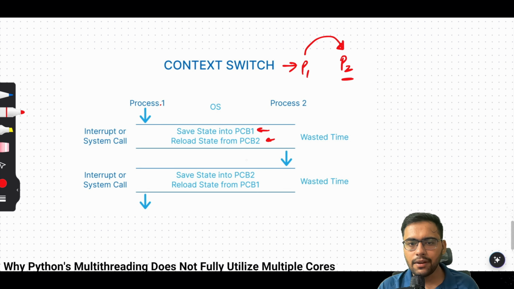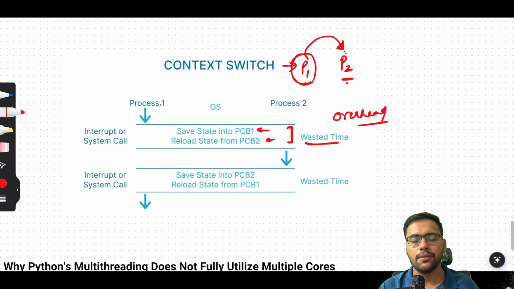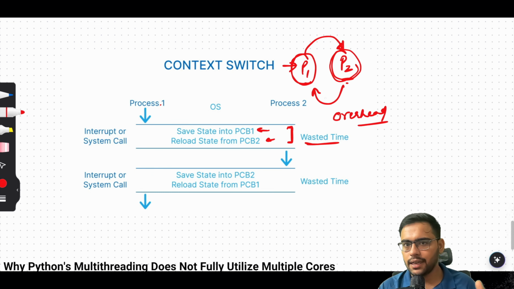And for this time, the CPU is not doing anything for process P1 or P2, but doing the work for the context switching. So this is kind of wasted time, and that's why context switching has an overhead, right? Overhead of saving the state of P1 and then reloading the state of P2. This also happens in reverse, when we go from P2 to P1. So this is context switching, or you can say time slicing, in multiple processes in the case of an operating system.